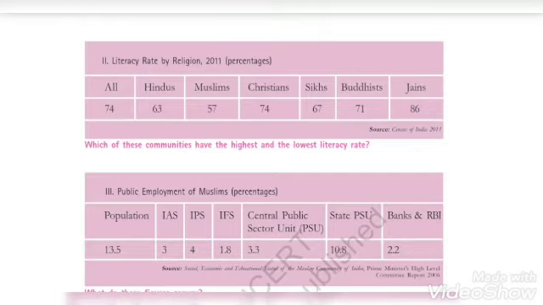All this data about the Muslim population shows that Muslims are a marginalized community. No doubt they are a minority in our country. In our society, they are the minority community. Minority means their number is very less as compared to other religions. So they are powerless. They are marginalized.